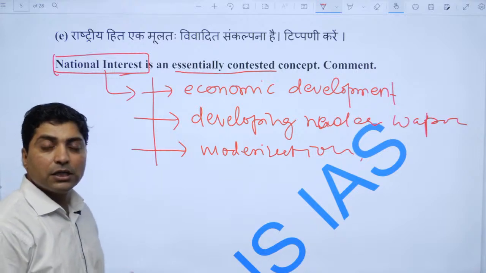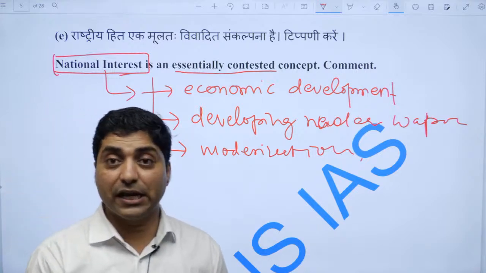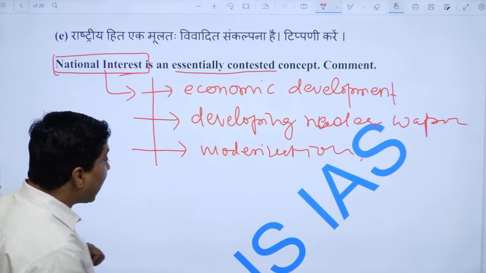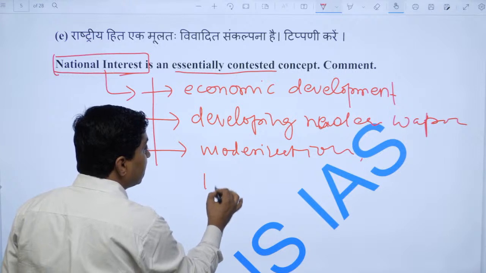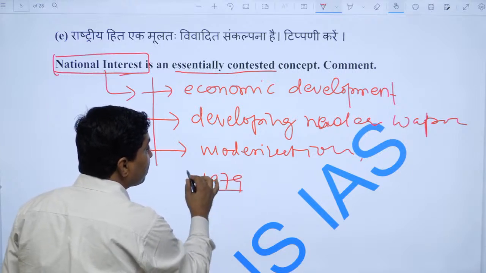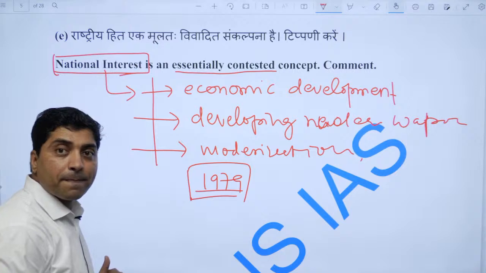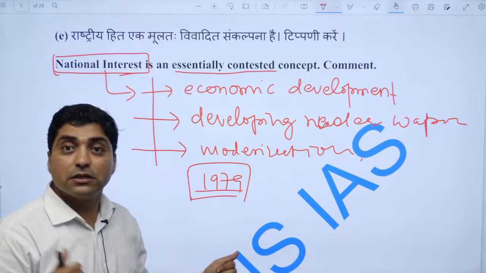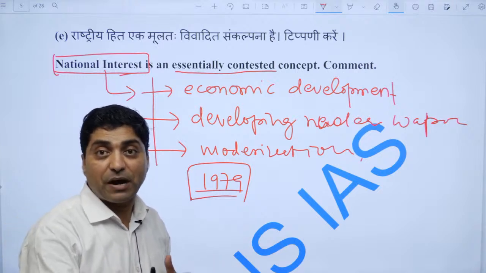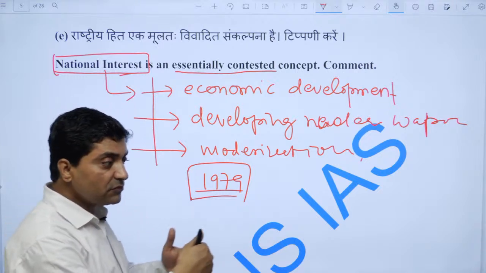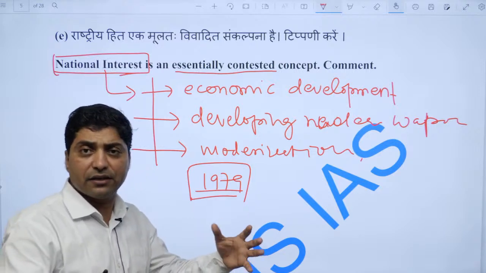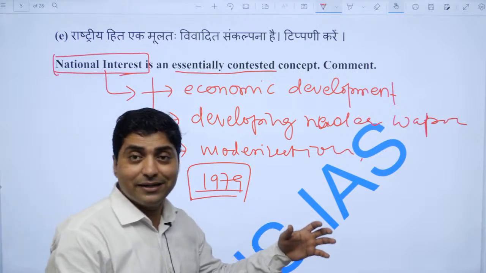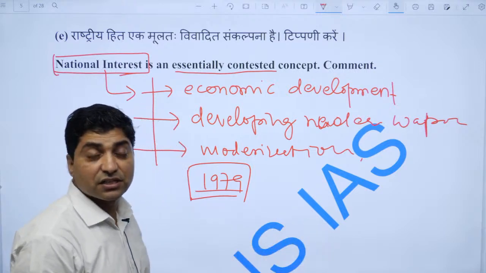For example, Russia's attack on Ukraine is in the name of national interest. Russia attacked Afghanistan in 1979 in the name of national interest, right? The US established a nuclear base in the southern part of the Indian continent, that is called Diego Garcia Island, in the name of national interest.